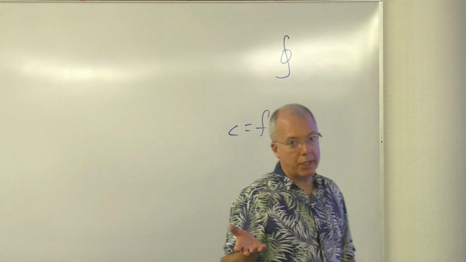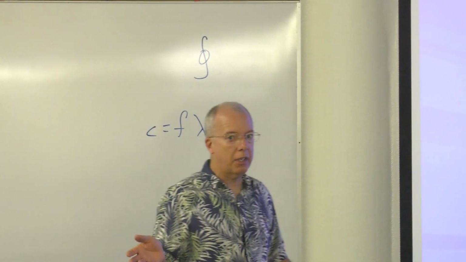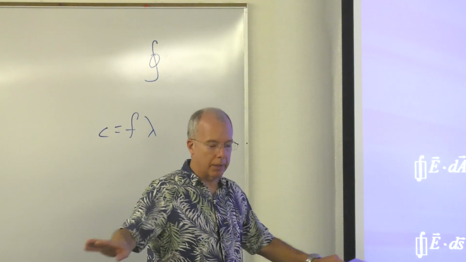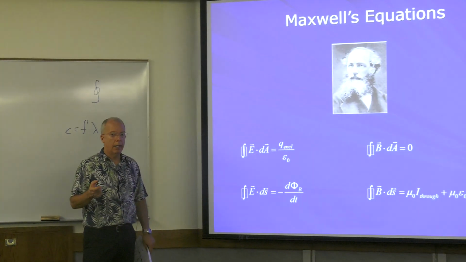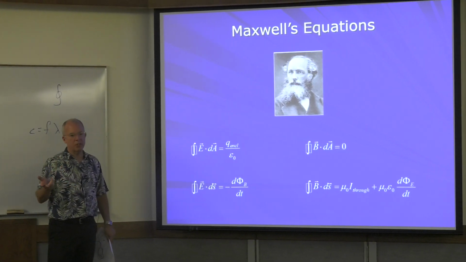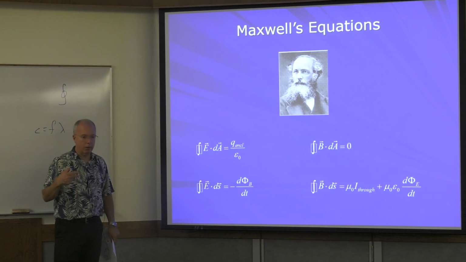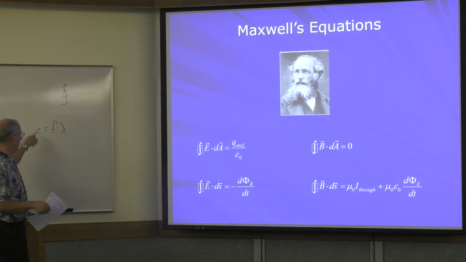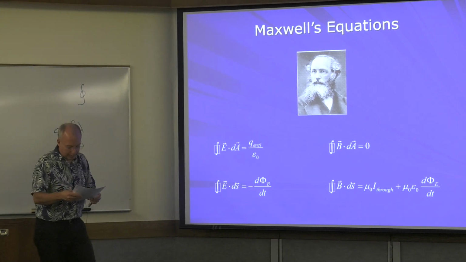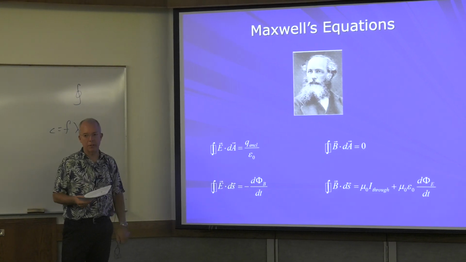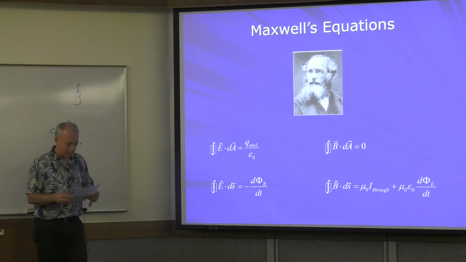Okay, so that was his prediction, right? That was just purely prediction. He was a theoretical physicist, didn't do any experiments. So the first evidence for his theory took 20 years. It took 20 years before there was evidence that this prediction about the speed of light was correct. Unfortunately, Maxwell had died already. He died at 47, so he never got to see that verified.